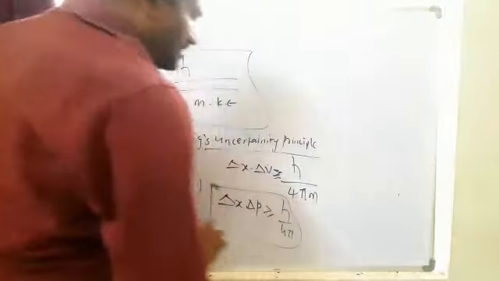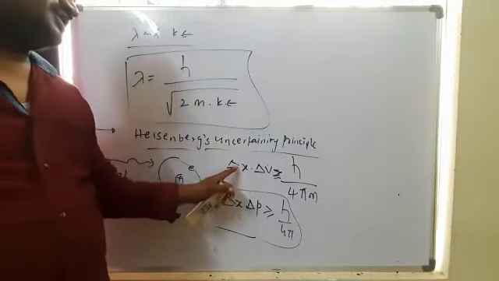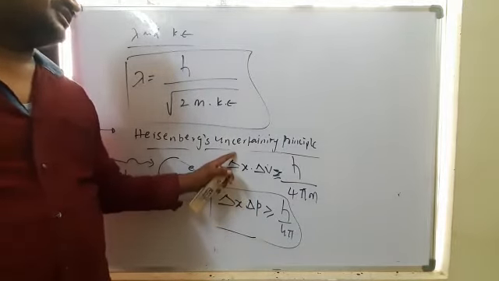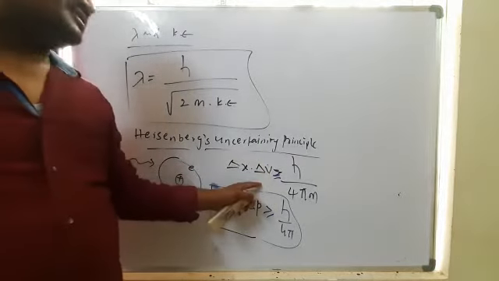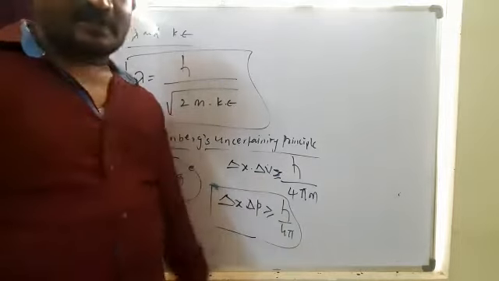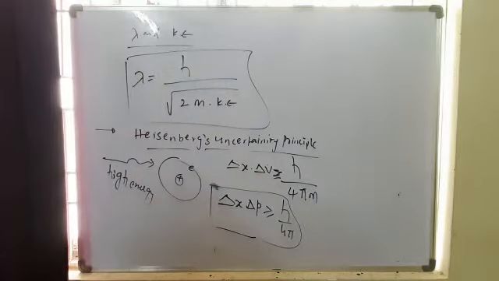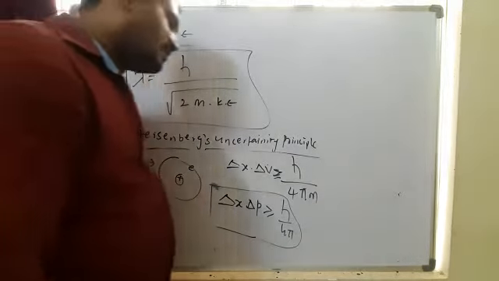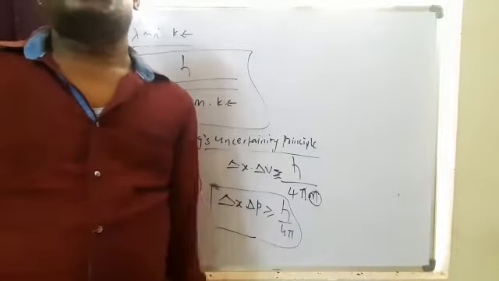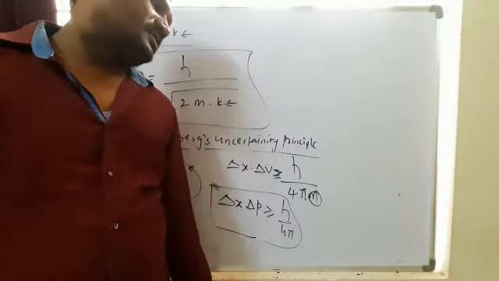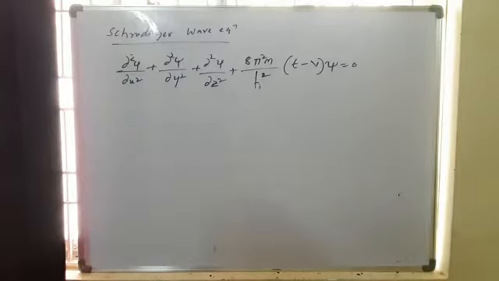So delta p is the uncertainty in momentum. If the uncertainty in position increases, the uncertainty in velocity decreases. Uncertainty in velocity decreasing means the probability of finding the velocity increases. So this is given by Heisenberg's uncertainty principle. This theory is applicable only for small, microscopic particles. Like de Broglie's theory, this is also not applicable for large particles.